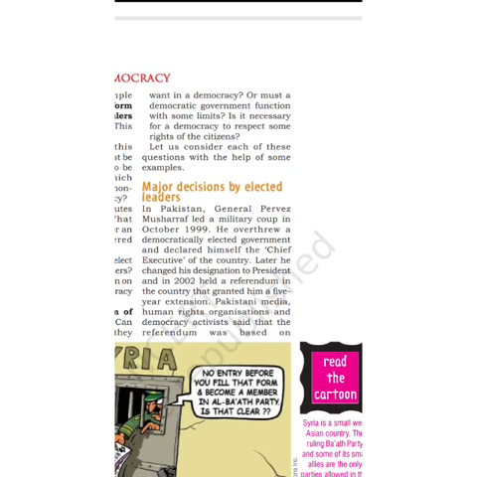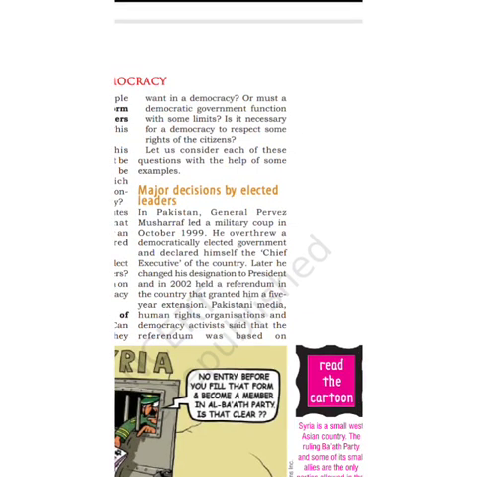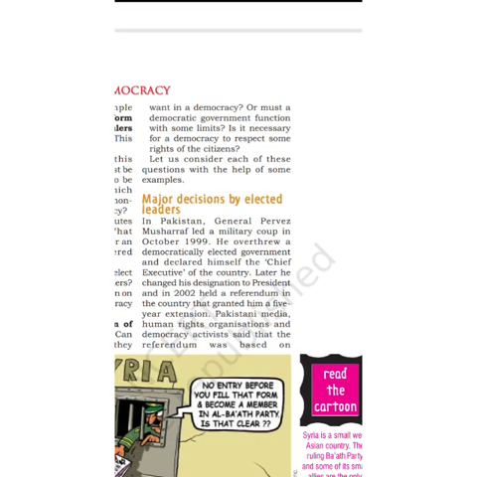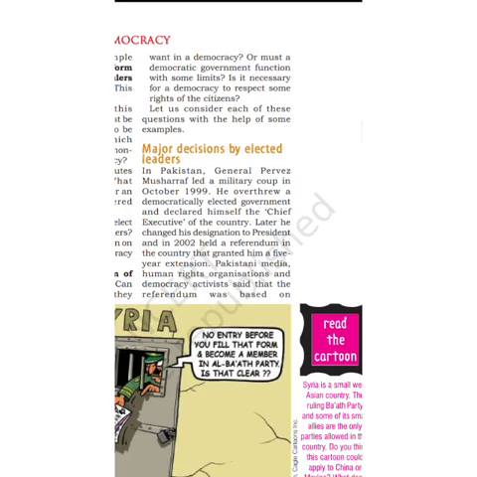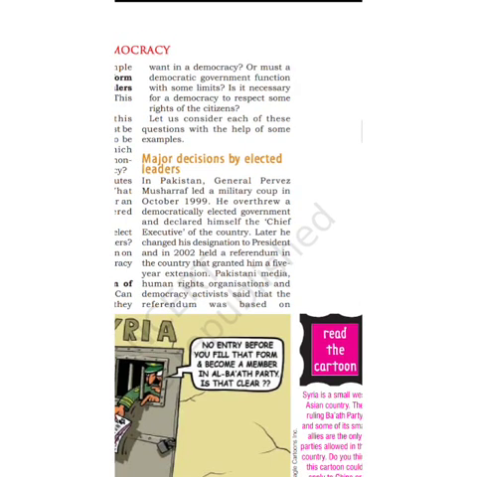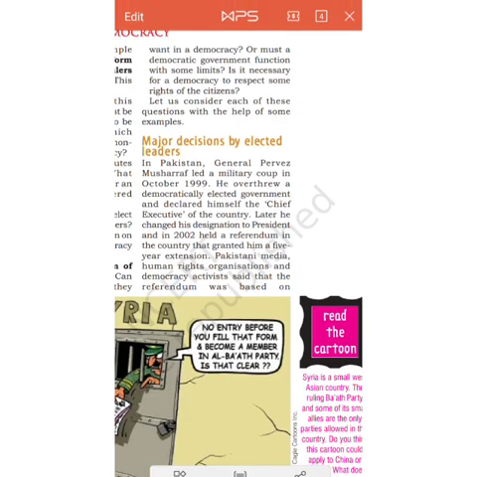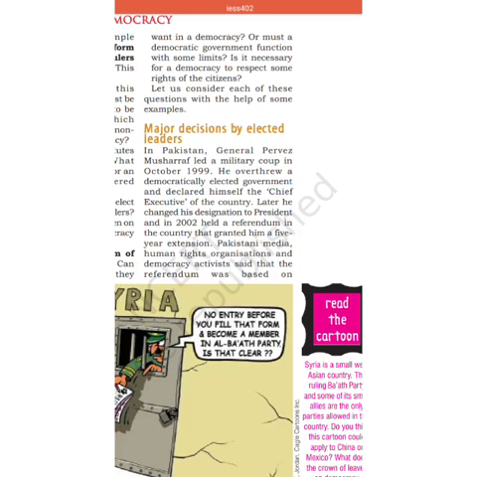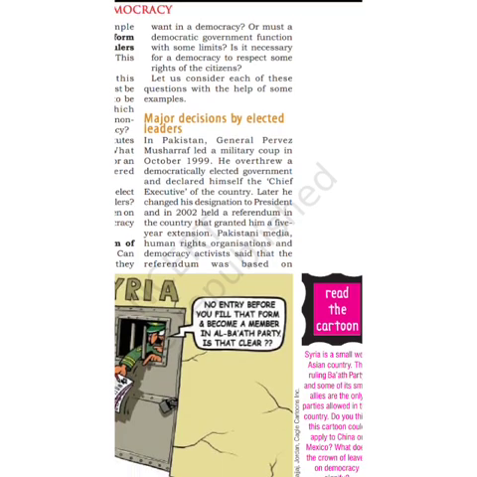After overthrowing the government, he became the chief executive of the country, and immediately after that he declared himself the president of the country. Then he held a referendum, an occasion when all the people of a country can vote on a particular political question. Okay, so he held a referendum. Why did he hold a referendum?